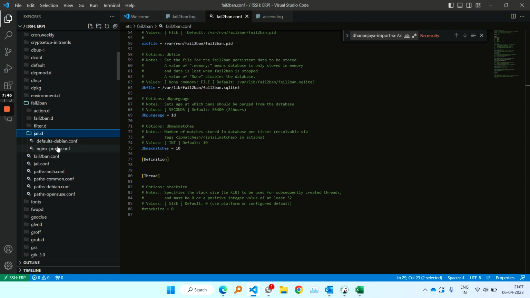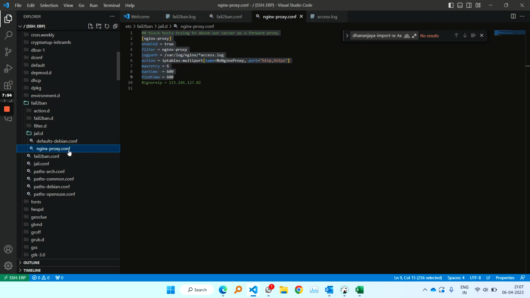These configurations will actually be added to jail.conf. One of the configurations is nginx-proxy.conf, and this is where our service is getting banned. Using these settings, our services are getting banned. So you see nginx-proxy, and here it is mentioned nginx-proxy.